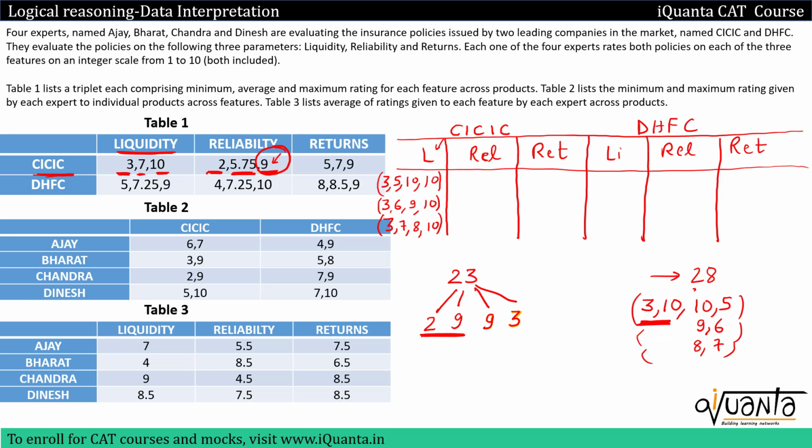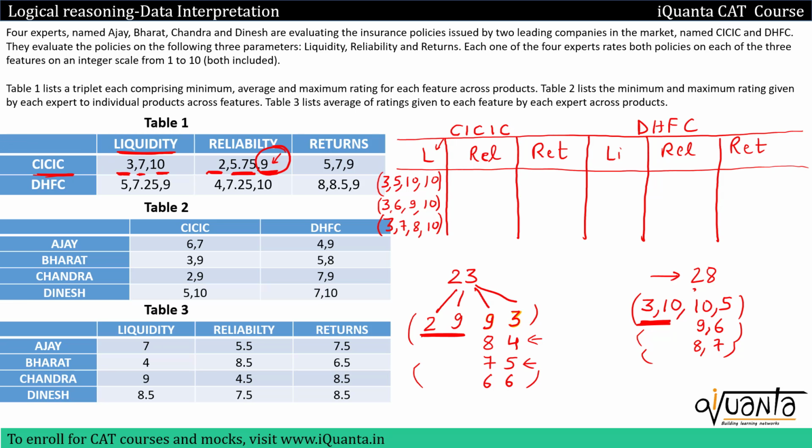Then what apart from 9, 3 is possible? We can have 8 and 4. Then we can have 7 and 5. Can we have 6, 6? Yes. Then if we move further, we'll again get 5, 7, which is ultimately equal to 7, 5, and 4, 8, which is equal to 8, 4. So these are the 4 possible ratings given by 4 experts. So I'll be writing all these possible cases in the column of reliability in CICIC.